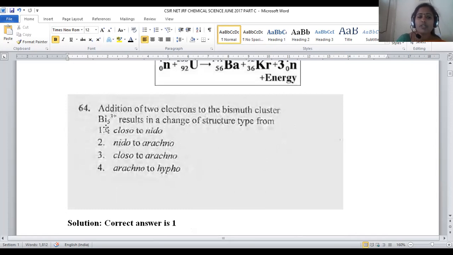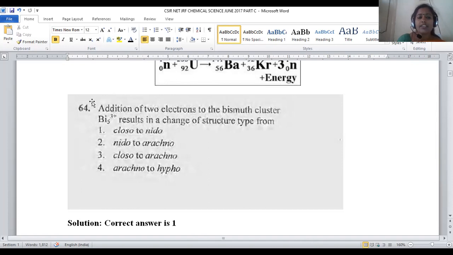By the addition of 2 electrons, what happens? Initially, bismuth is in +3 state. By the addition of 2 electrons, it turns into bismuth +1. Reduction is carried out during the reaction. And whenever bismuth +3 turns into bismuth +1, what will be the change in its cluster structure? That kind of relation we have to predict now.